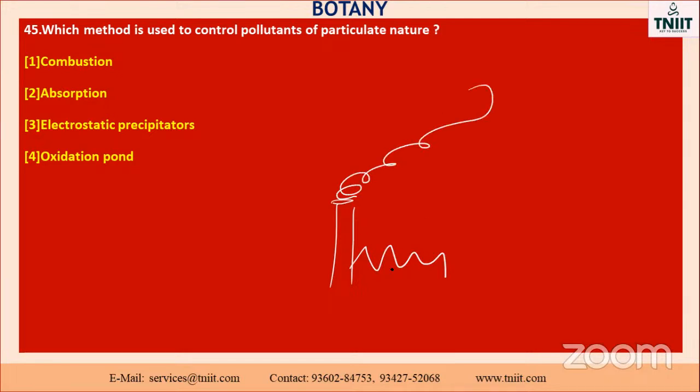Okay, so many. What is that? Smoke. How will it be controlled by the control board? It is not compulsion, it is not absorption. You can use an electrostatic precipitator. The electrostatic precipitator is used for the control of pollutants. Oxidation body will not come. So the answer is the third one. Already we know about this part also. These are all direct questions, my dear.